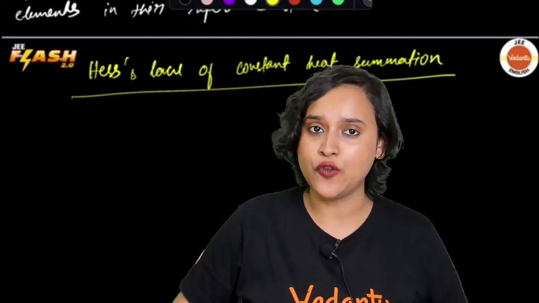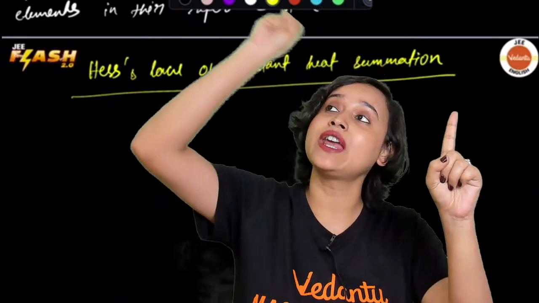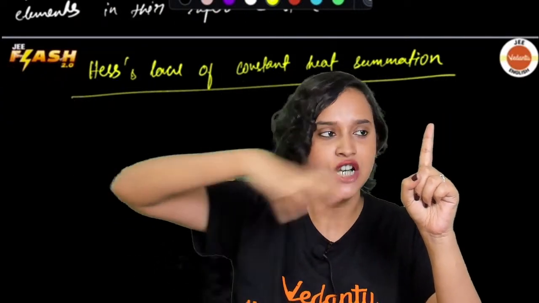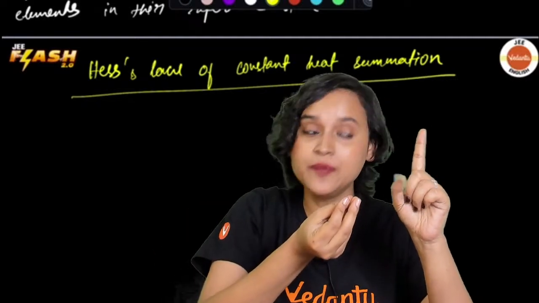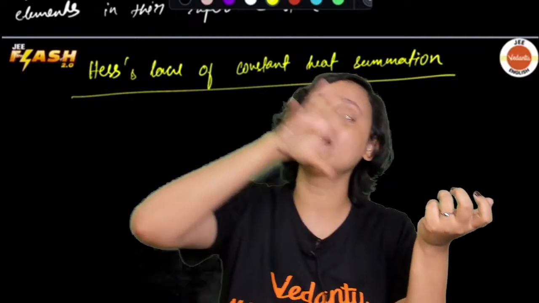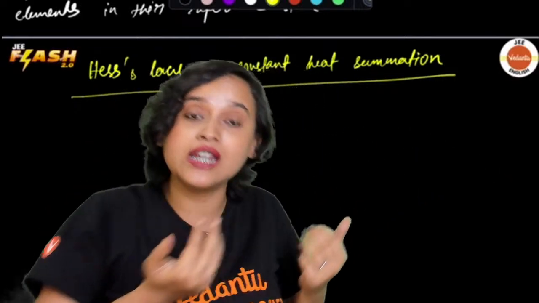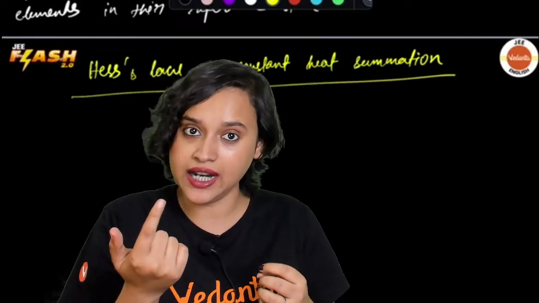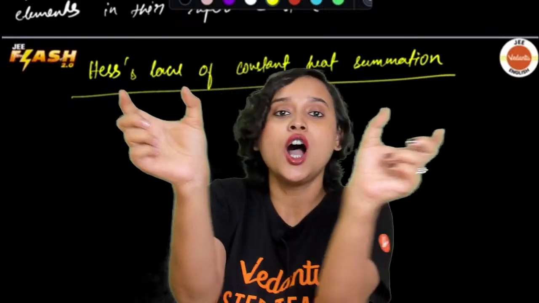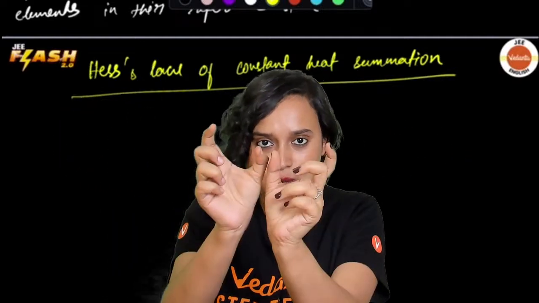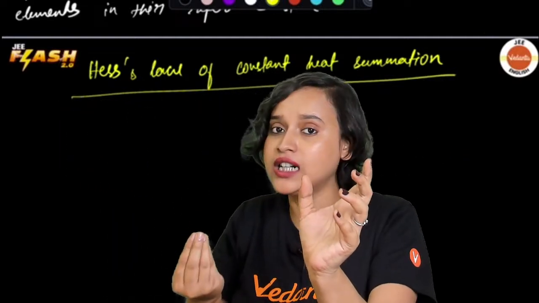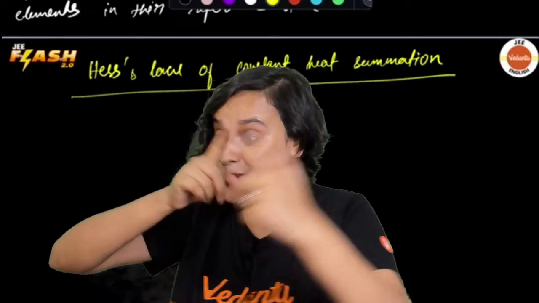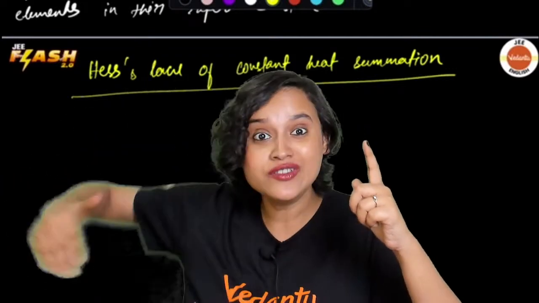Now for NaCl to form, from sodium, first I have to take away 1 electron to make it Na plus. So I will be using some amount of ionization energy. After this, chlorine will have electron gain enthalpy. It will take in the electron and release some energy. After that, there will be a bond formation energy, these two will come together. After they come together, they will go into the solid state. So all of these processes are happening.